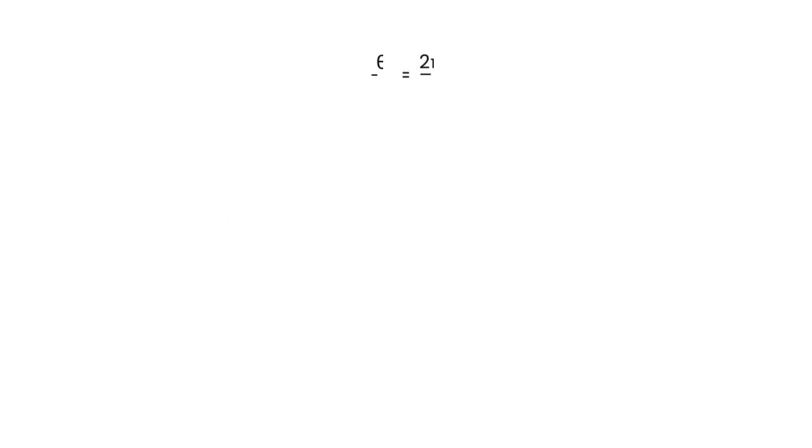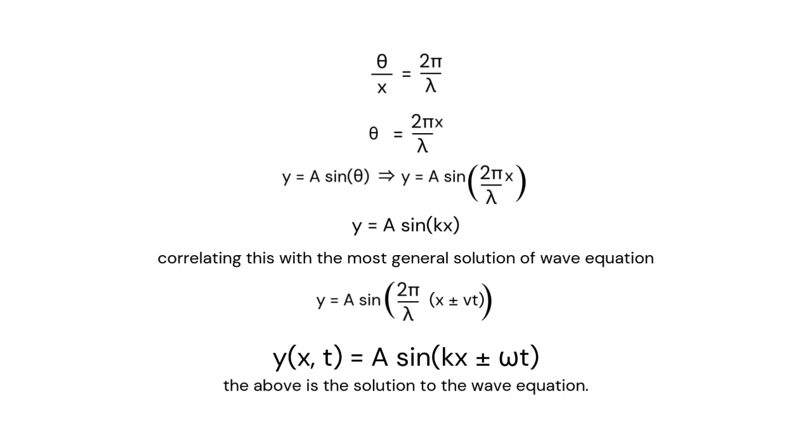But this is only if theta by x is equal to 2 pi by lambda. On taking x to the other side, I get theta is equal to 2 pi x by lambda. So y is equal to a sin theta, which we already know. On substituting theta, we get y is equal to a sin 2 pi x by lambda. We also know that y is equal to a sin kx. So correlating this with the most general solution of the wave equation, we see that y is equal to a sin 2 pi by lambda (x plus or minus vt).